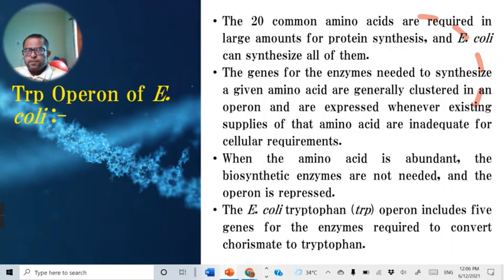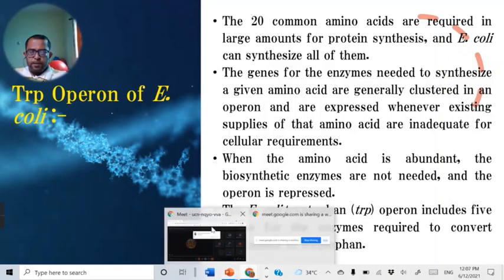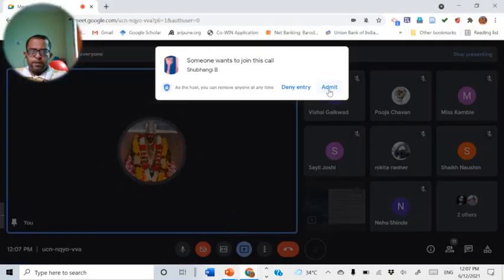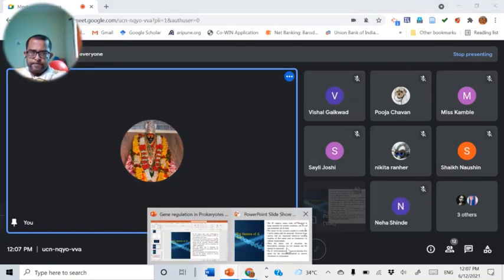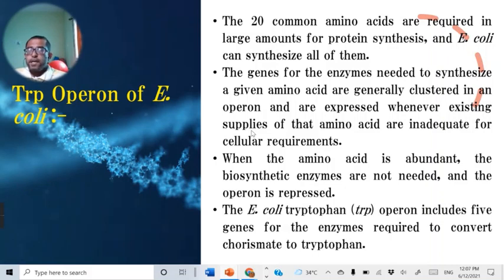Now, the next operon that we have to see is the trp operon. This trp operon is another kind of operon which is present in E. coli, and this operon is involved in synthesizing a particular type of product. It means this operon is involved in a biosynthetic pathway. Now trp means tryptophan. Tryptophan operon.